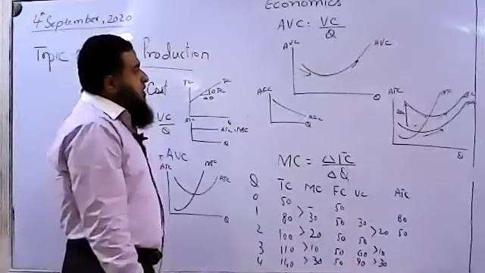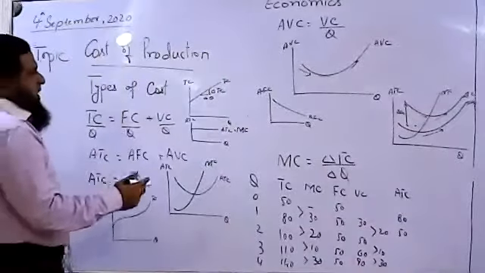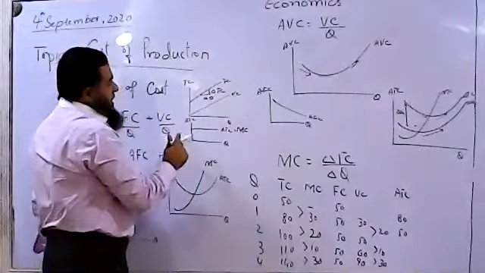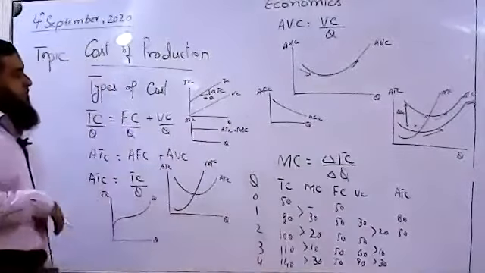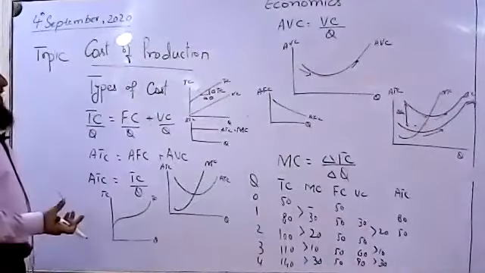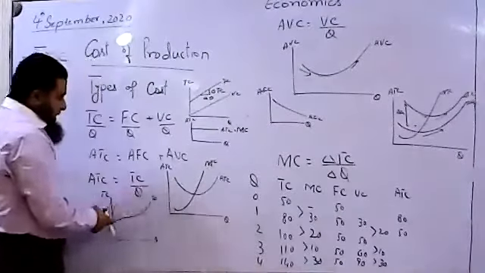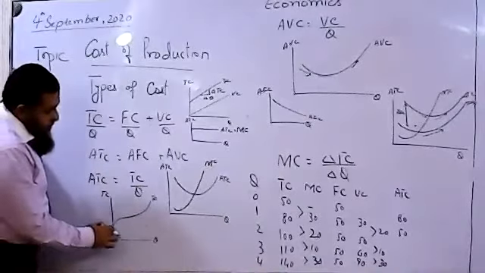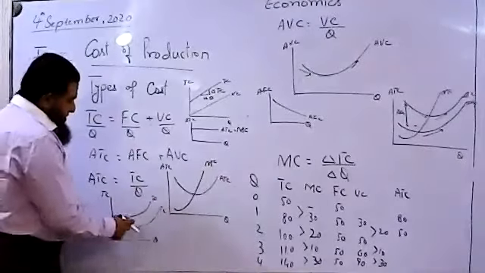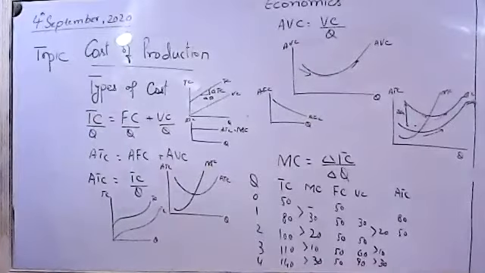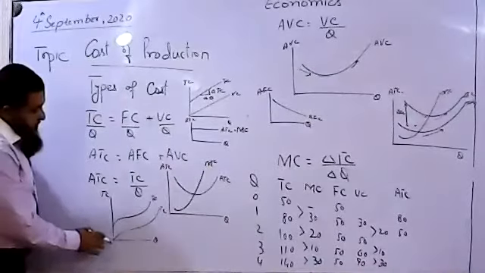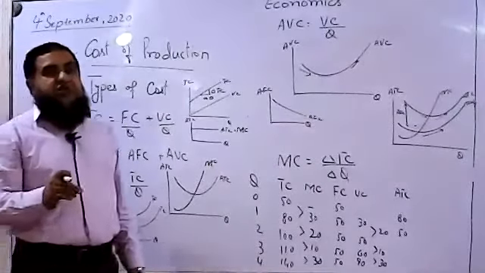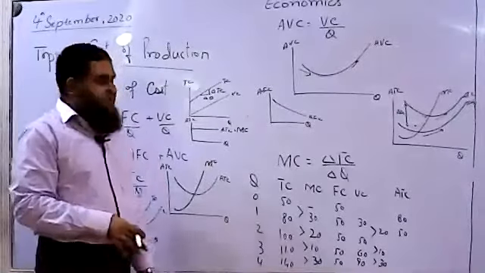Okay, so we have analyzed this, and if you have this constant shape of variable cost, then average variable cost will also have the same shape. But usually in economics we have this shape of average total cost, this shape of total cost. So when total cost is starting from zero, it means it does not have any fixed factor cost. So when we find it is starting from zero, this is long run total cost, and we said in the long run no factor of production is kept fixed, all the factors of production are variable.